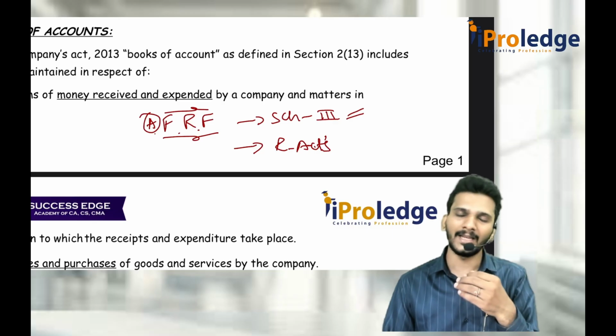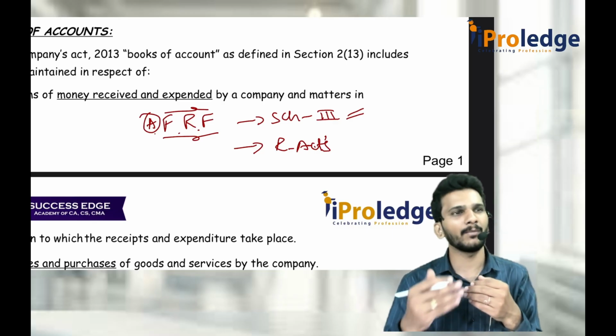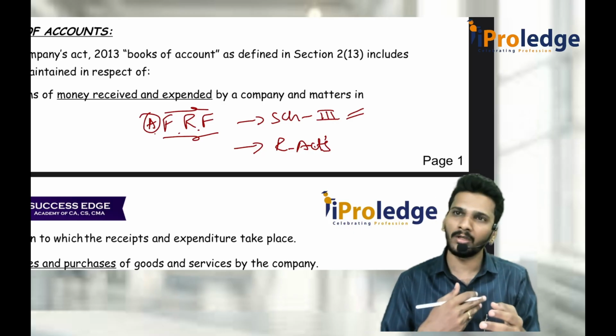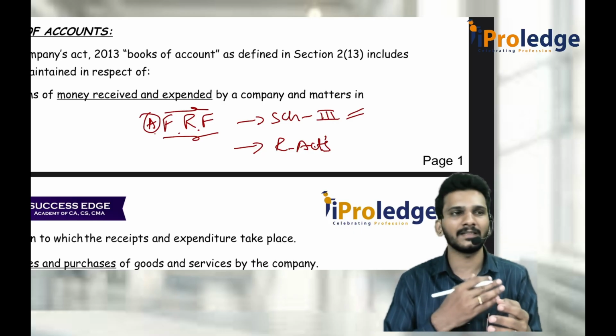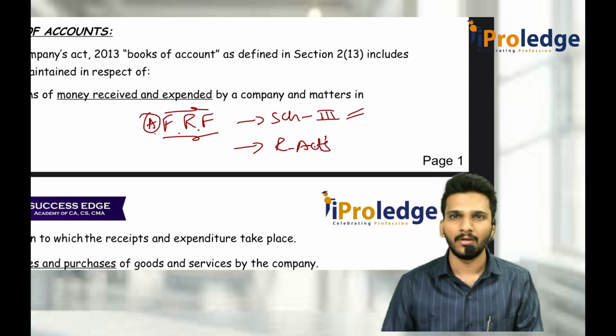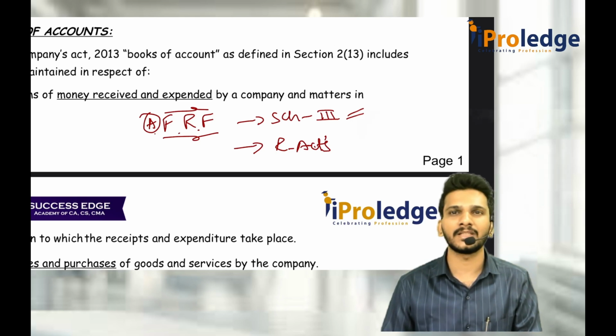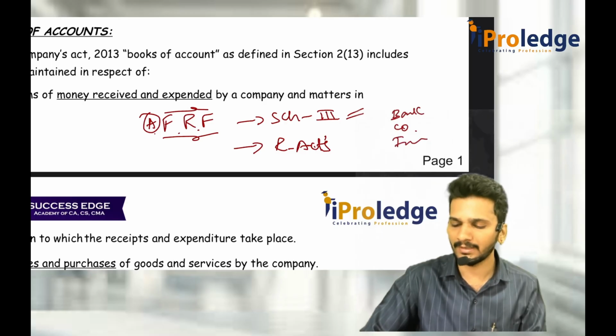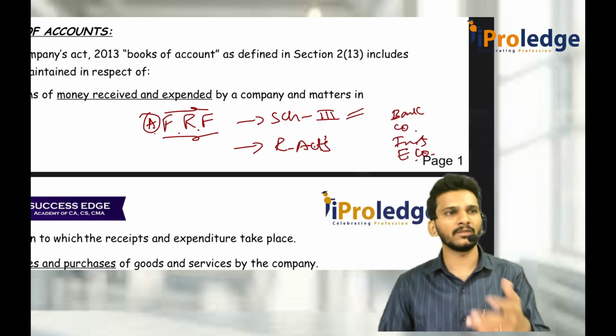Sir, I am a company, I will follow Schedule 3. It doesn't matter whether I am a bank or insurance. Then you don't express an unqualified opinion. Try to modify the opinion. This is what we call the applicable financial reporting framework. For a banking company it may be different, for a normal company it may be different, for an insurance company, electricity company, etc. This is what happens.